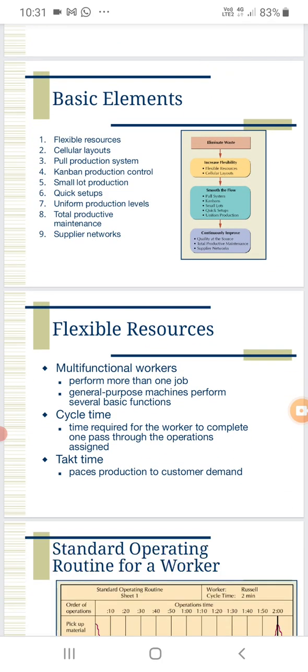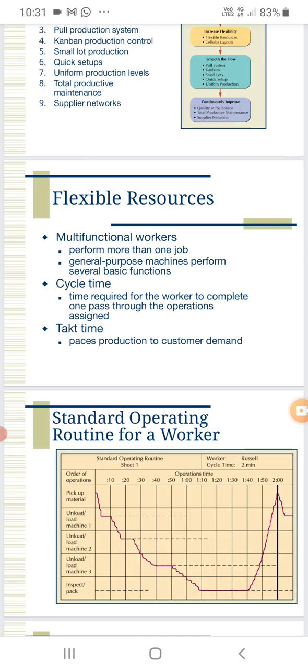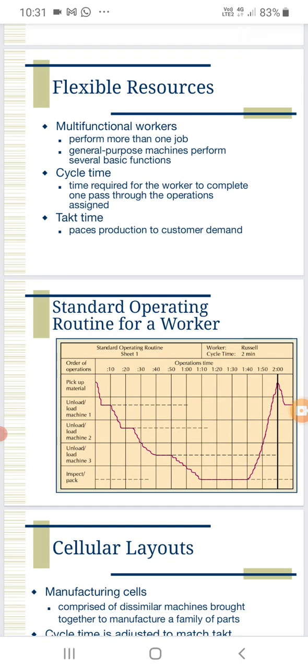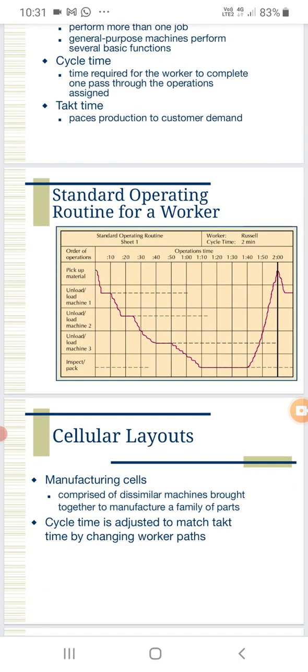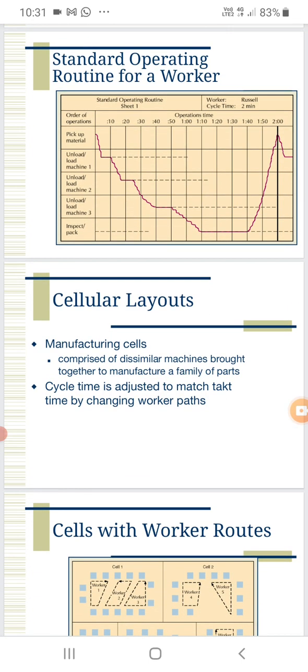It is a flexible resource also. Flexible means the manufacturing company is able to follow the resources available in the system. That is, a standard operating routine for a worker will be followed by the company: when the work should be started and when the work should be completed. Shift wise also, the number of jobs completed per day will lead to the calculation for a week, and that will finally be calculated for a month.